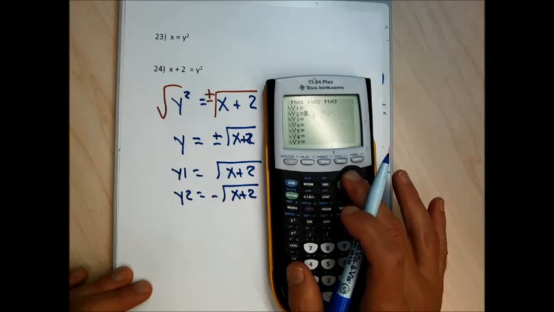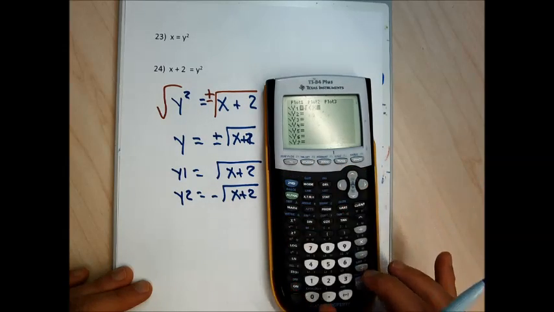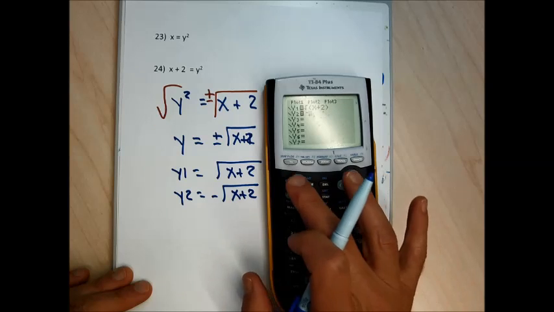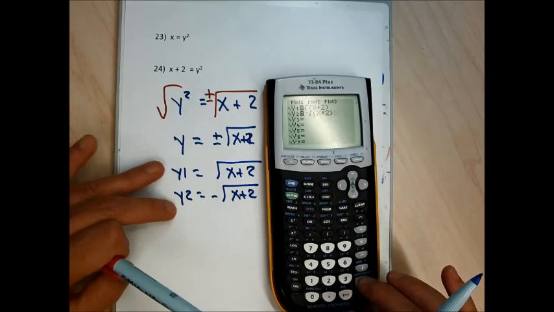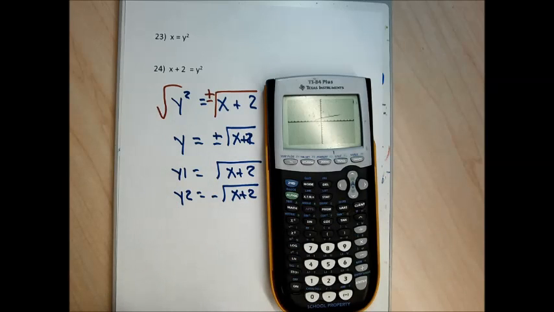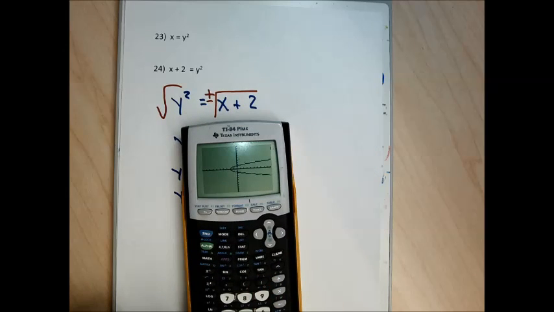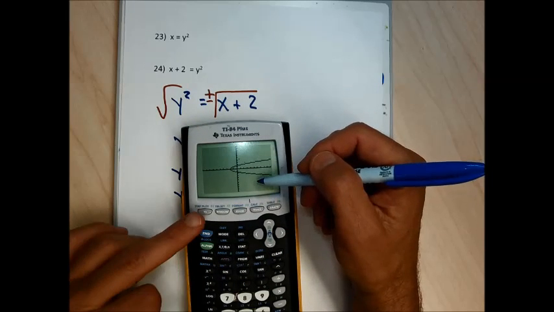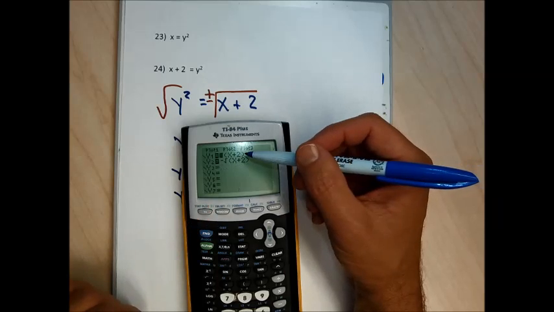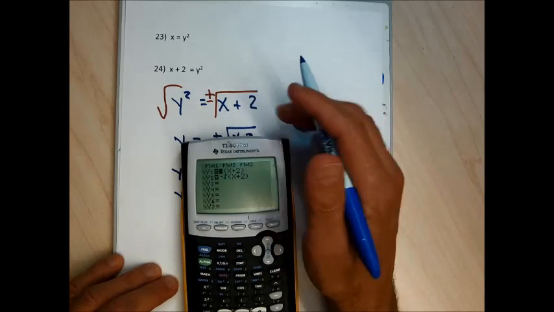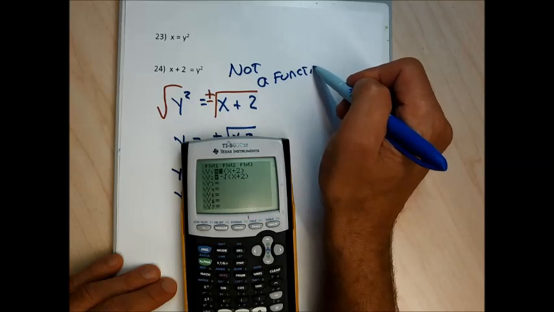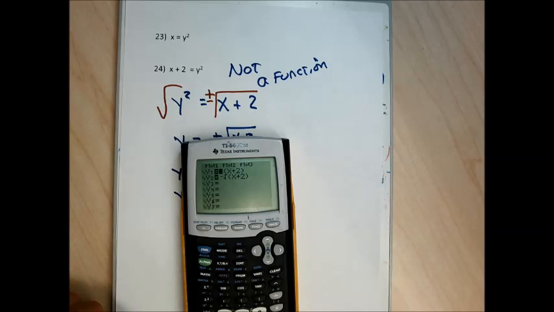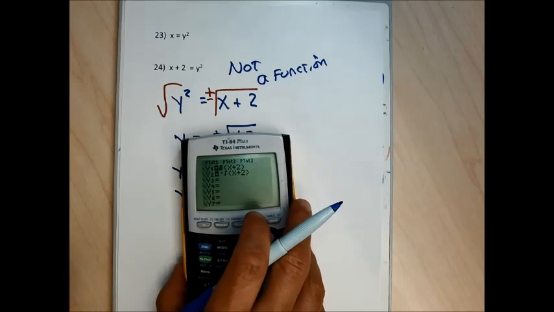Anytime I have to have a plus or minus sign when I'm solving for y, you're automatically not going to have a function. So I'm graphing both of these functions, y1 and y2. I look at the graph best I can, and it fails the vertical line test. I can draw a vertical line that touches the graph in more than one place. So I entered y1 equals the square root of x plus 2, y2 equals negative square root of x plus 2, and this one's going to be not a function. Or we can say y is not a function of x. Your 23 will work similarly. And we have one more problem for this part of the video, then we'll move on to a part 2.